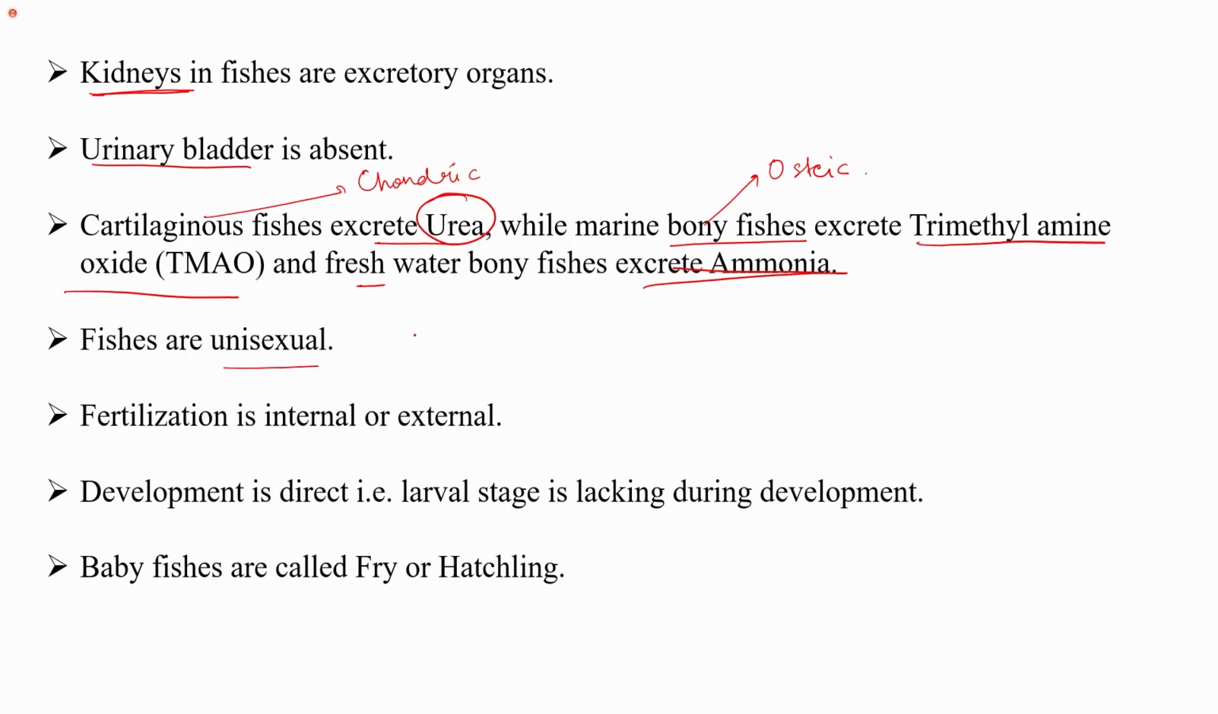Fish are unisexual, that is, the male and female parts are different. Fertilization may be internal or external. Development is direct, that is, a larval stage is not present. Baby fish are called fry or hatchlings. So the egg directly develops into an adult without going through any larval stage. So the development is direct.